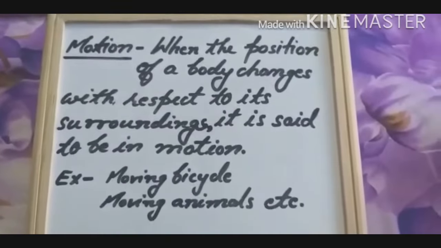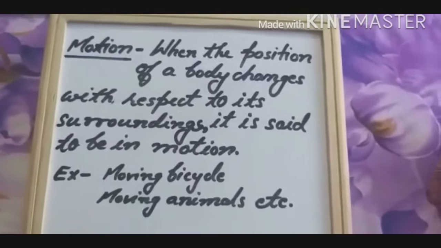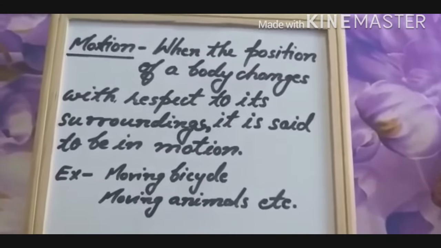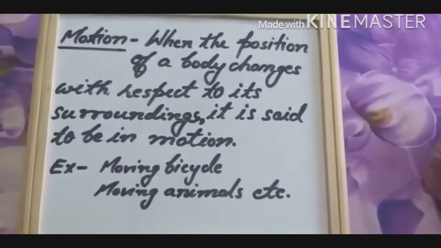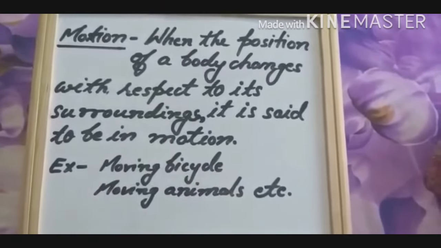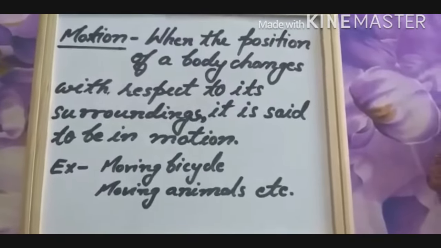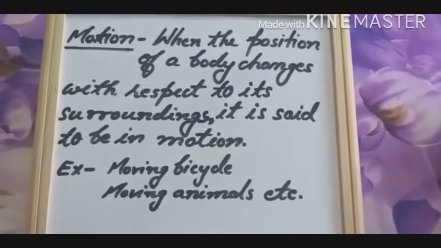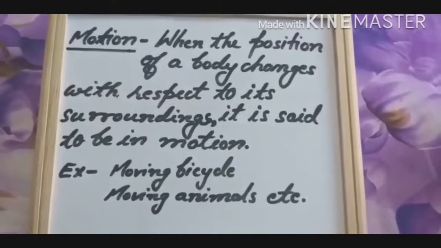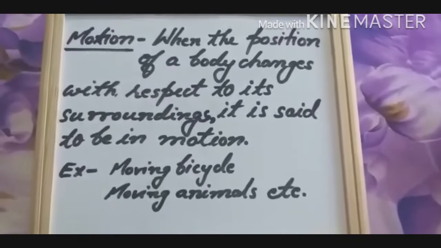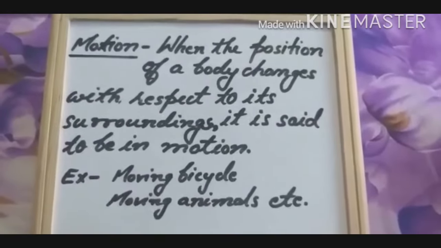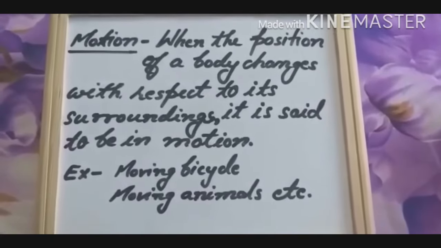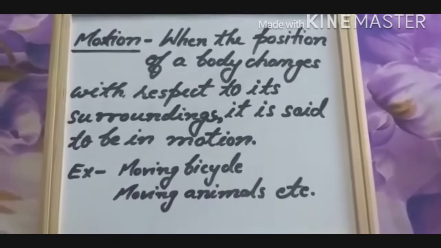Okay children, now we will talk about motion. As I told you before, when you change your position with respect to any object near your surrounding, whether a tree, a house, or any object, we can say that we are in motion. So this is the definition of motion. When the position of a body changes with respect to its surrounding, it is said to be in motion.